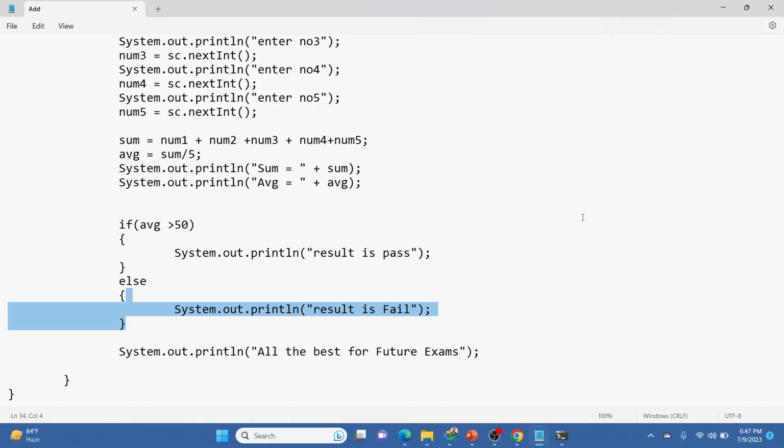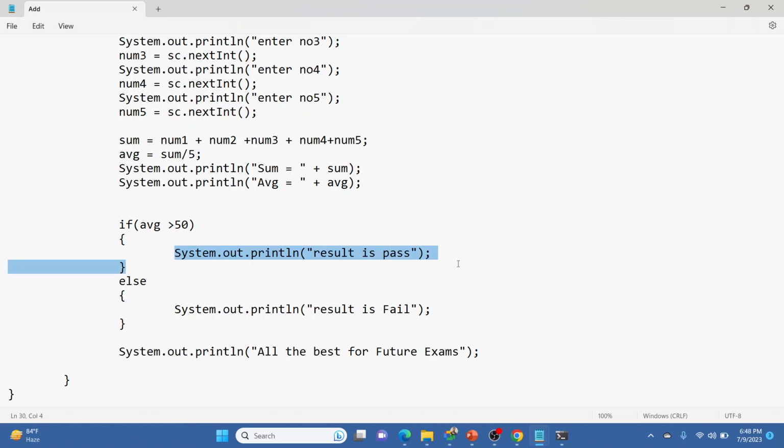Okay, now we're going to print the grade. If it is above 50, then it is going to check again. If it is above 80, it is A grade. If it is between 50 to 80, it should be B grade, or some other grade that we can create.